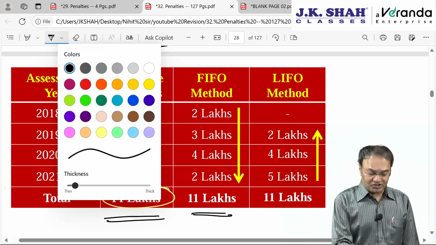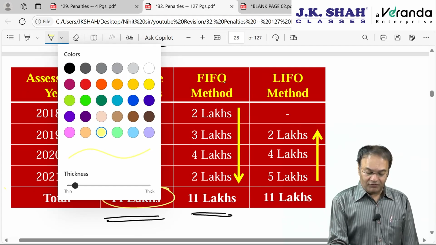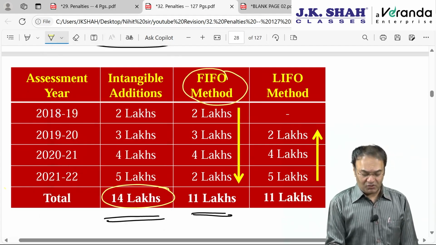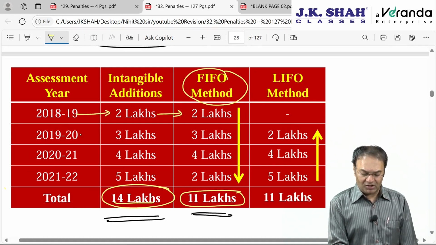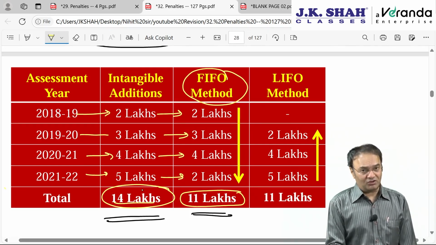So, the answer in such a situation: if we apply the FIFO method, first in first out, then out of 14 lakh, for which 11 lakh is coming from, 2 lakh will be coming from AY 18-19, 3 lakh coming from AY 19-20, 4 lakh coming from AY 20-21 and 2 lakh only coming from AY 21-22.